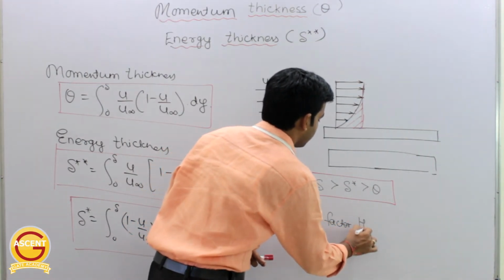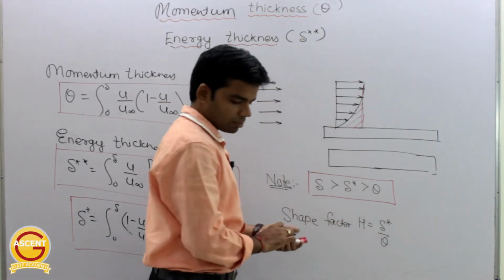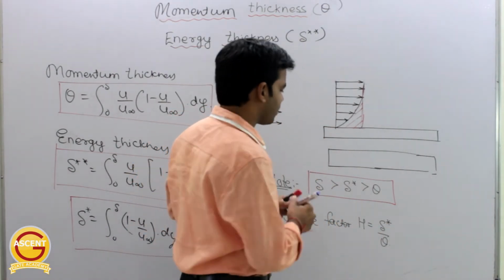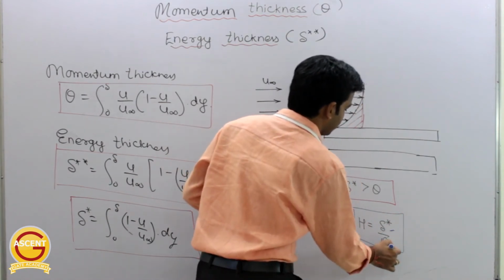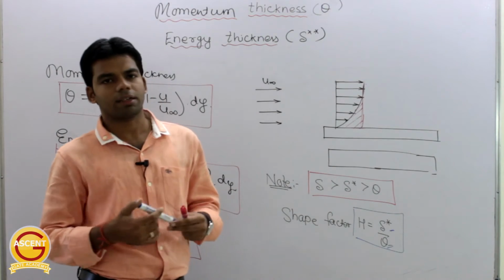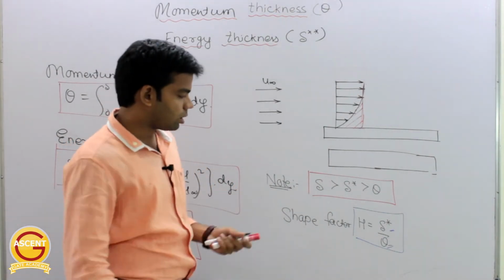The ratio of displacement thickness to momentum thickness has another term used for it, which is called the shape factor, denoted by H. Why is this called the shape factor? Because it depends on del star and theta, and del star and theta ultimately depend on the shape of the velocity profile. That's why this is called the shape factor.